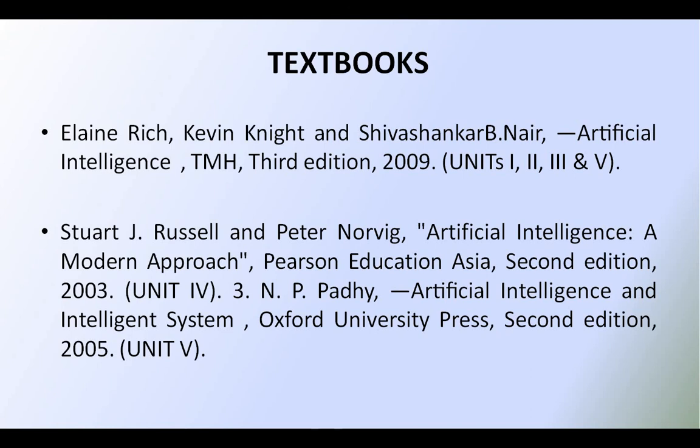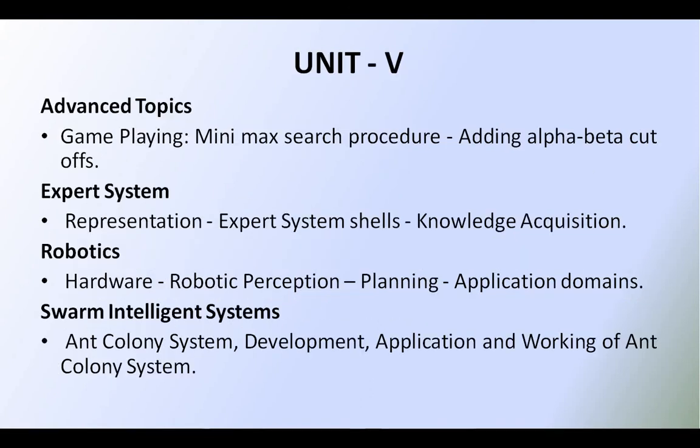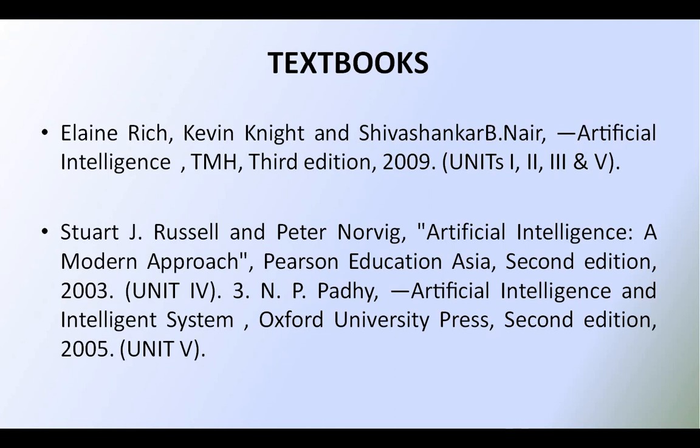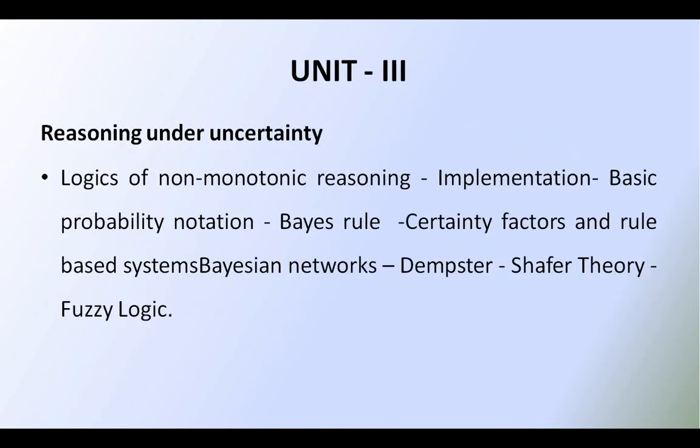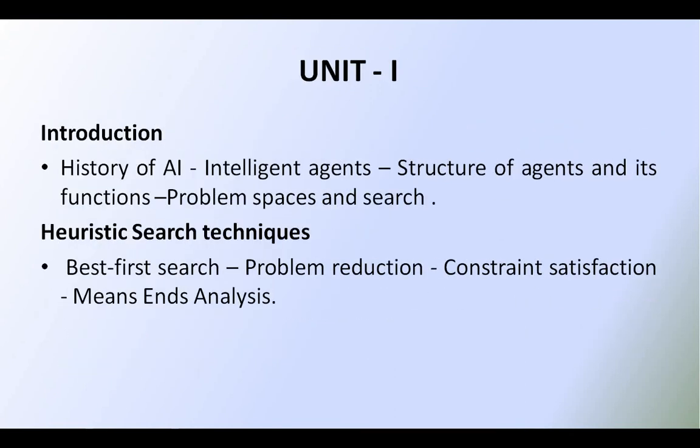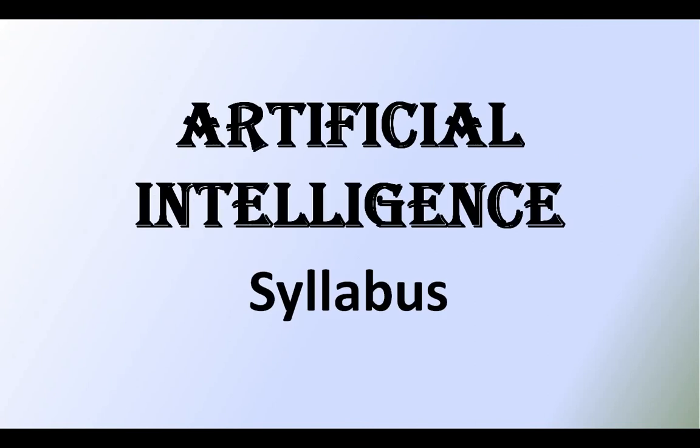Stuart Russell and Peter Norvig is also a very good and standard book for artificial intelligence. These are the syllabus contents that we are going to cover in the entire syllabus. These are the textbooks that we are going to use, and these are the contents that are going to be covered in the artificial intelligence syllabus.